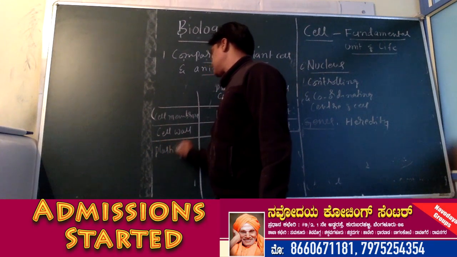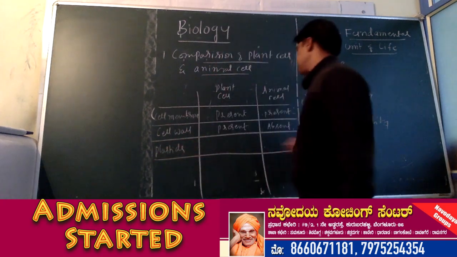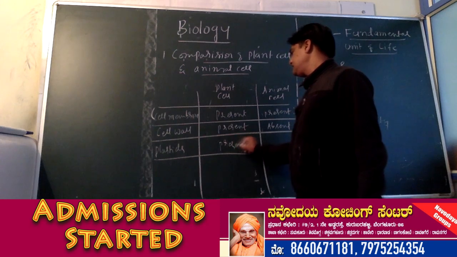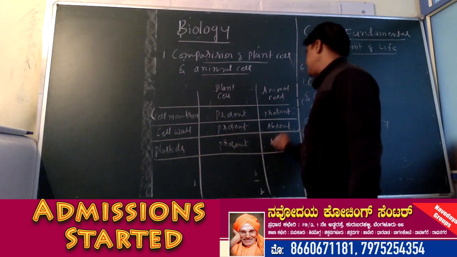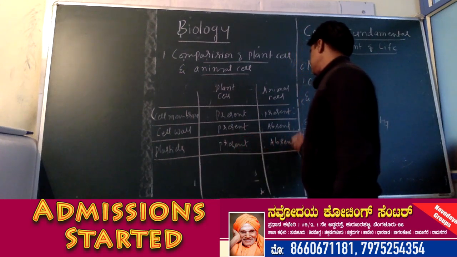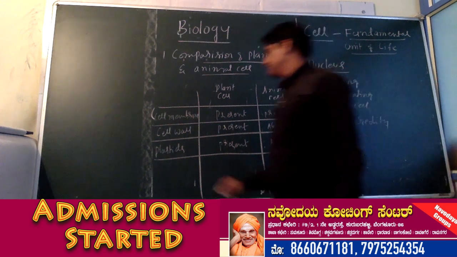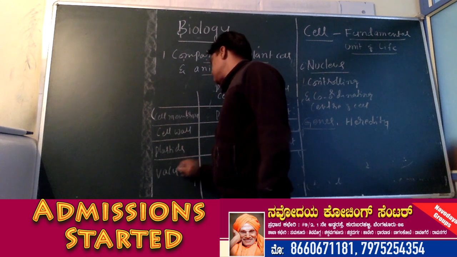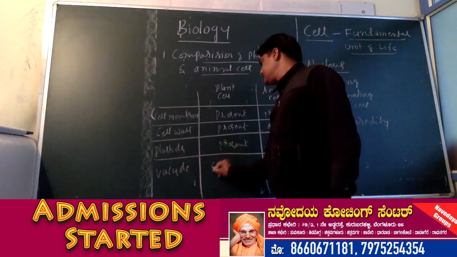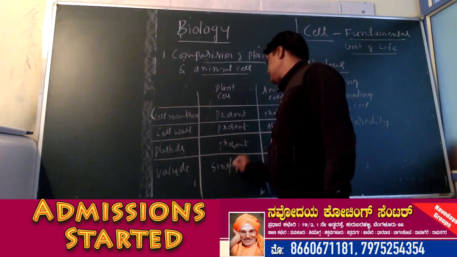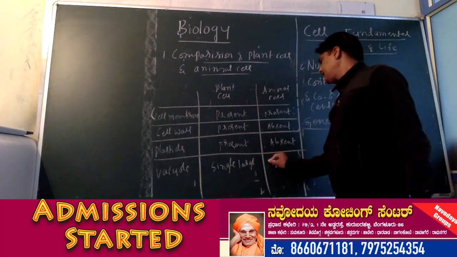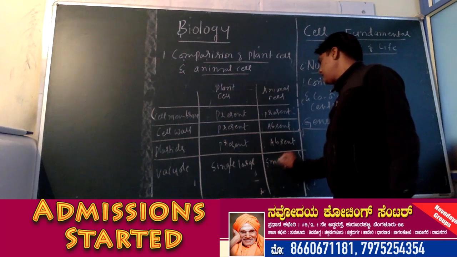Then plastids, they are present in plant cell, absent in animal cell. Vacuole, it is single and large. Okay, and here small and many.